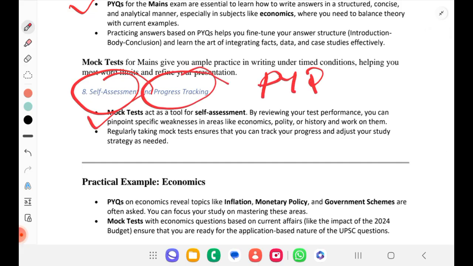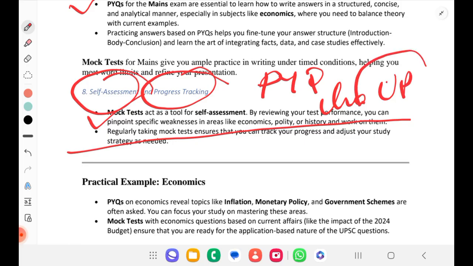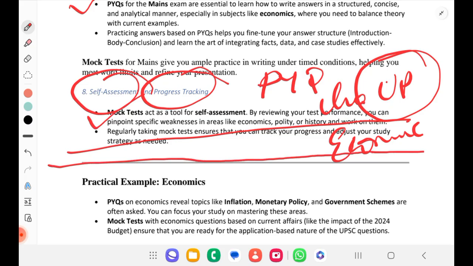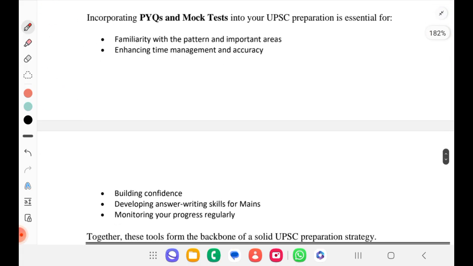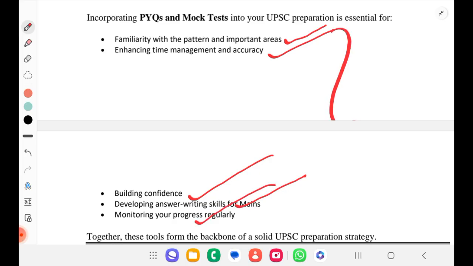So this is a goal to clear UPSC Prelims and Mains, particularly in the sense of the economics subject. So yeah, in conclusion, to get familiarity with the pattern and important areas, you have to go through PYQs. Even for enhancing time management and accuracy, for confidence building, developing answer writing skills for mains, and monitoring your progress regularly, you should take help of PYQs and mock tests.